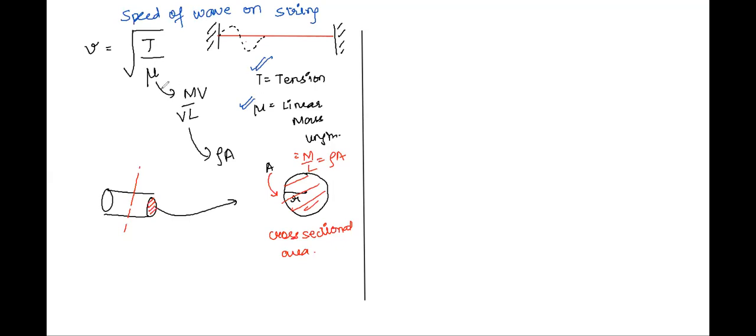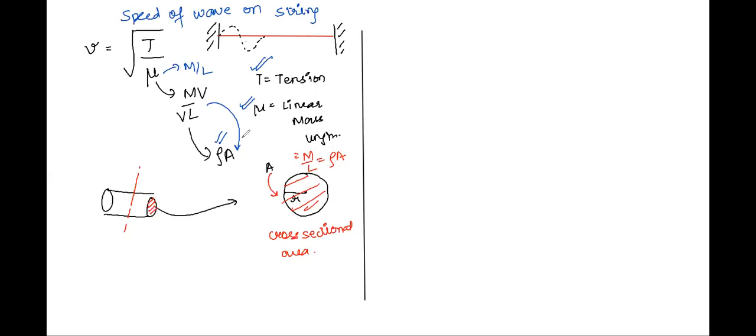Linear mass density is mass per unit length. So I have done no rocket science. I have just multiplied and divided by volume. Mass per unit volume is nothing but rho, and volume by L gives me area. Am I clear?